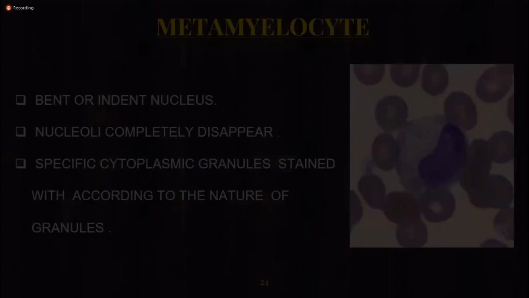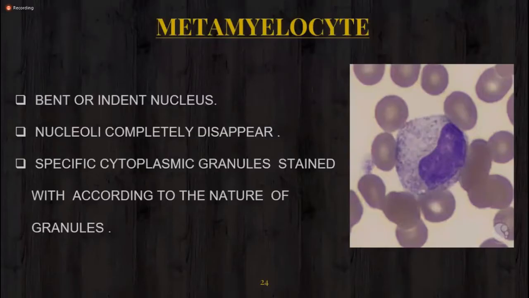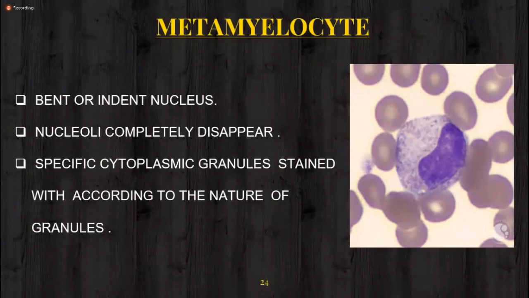This is the fourth stage, metamyelocyte. Metamyelocyte is just before the maturation of the cell. The single identification point of the metamyelocyte stage is the indented or bent nucleus. You can see here the nucleus has changed its shape, it has become indented and bent. This is the first and single identification point of the metamyelocyte stage.